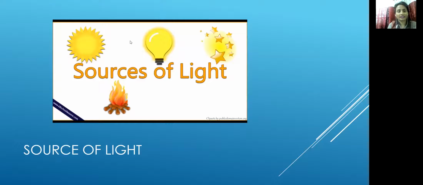Some sources of light are the sun, bulb, stars, fire, etc. Some are natural sources, some are man-made. Natural sources emit light on their own. They are sources of heat and light. And all the man-made sources like bulb, tube light, etc. work on battery or electricity.